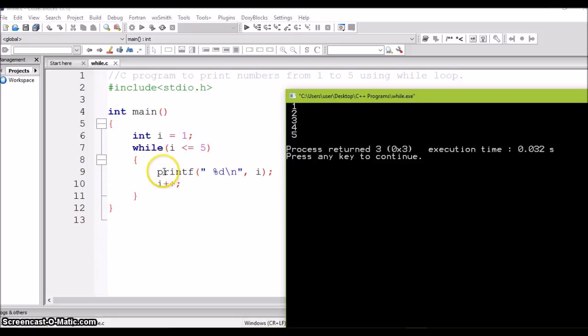Enter into the while body, print the I value. Now I value is 2, so that will be printed. So this continues till I value is 5. 5 less than or equal to 5 is true. So 5 is also printed. Now I increments, I becomes 6. 6 is less than or equal to 5, the condition becomes false and the program terminates.